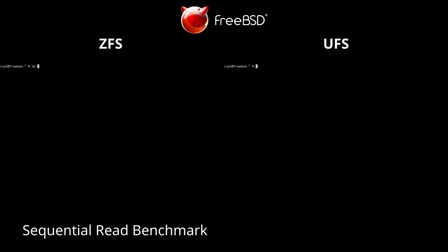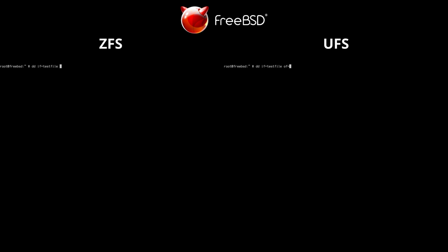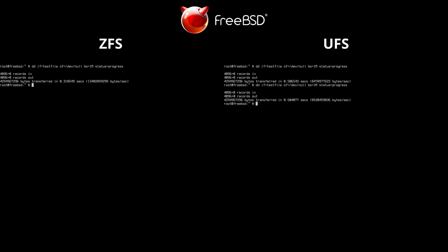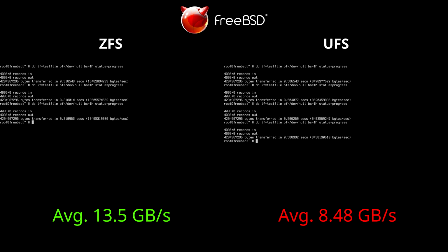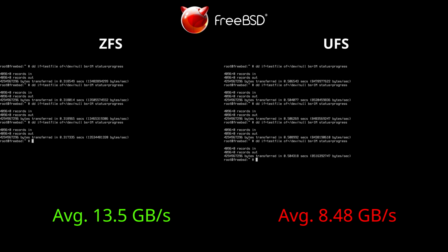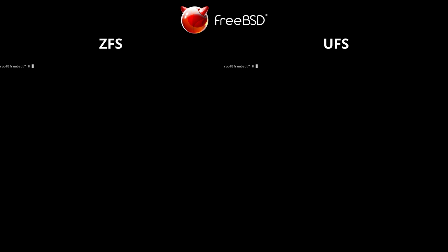After completing the write, we read the 4 GB file with dd and send the data to /dev/null to avoid additional write operations. In this way, we measure the sustained sequential read speed and also observe how fast the system can recover data efficiently. We executed the test 5 times. Although the difference was not so drastic, Z always takes the lead with an extra 4 GB per second.